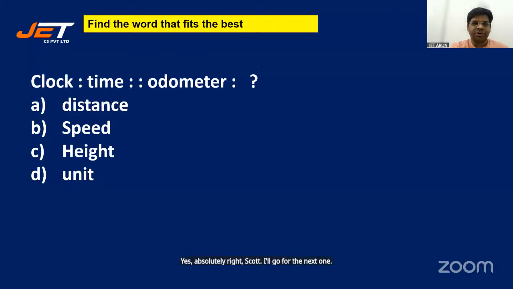Clock, time, odometer, distance, speed, height, unit. Clock, time, odometer. Which of these following options fits the best here?